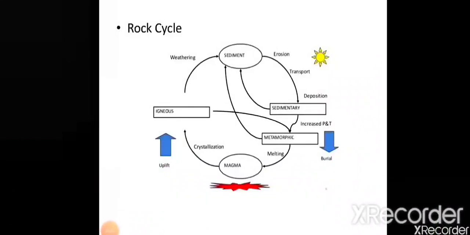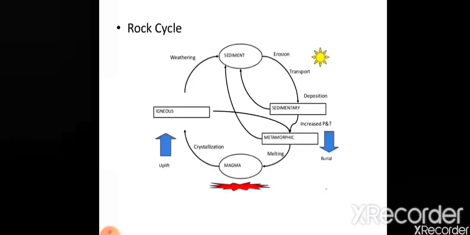Here is a diagram of the rock cycle in which you can see how rock changes its form. Let's start from magma. When magma solidifies, it changes its form and forms igneous rock. Igneous rocks are exposed to weathering. They break into sediments.